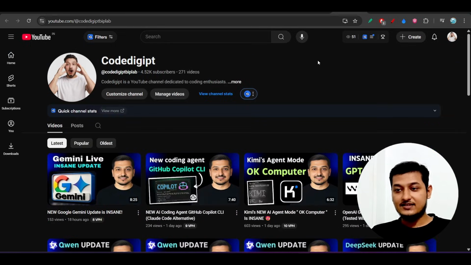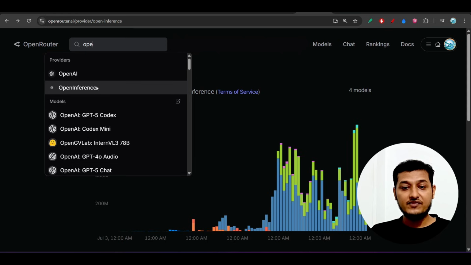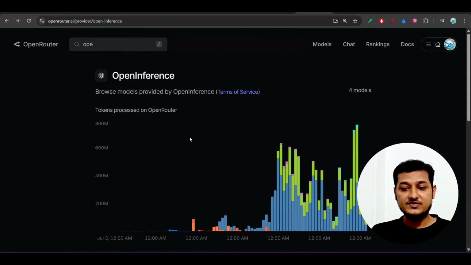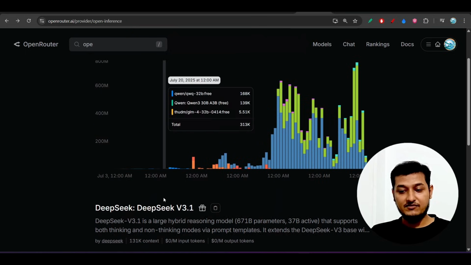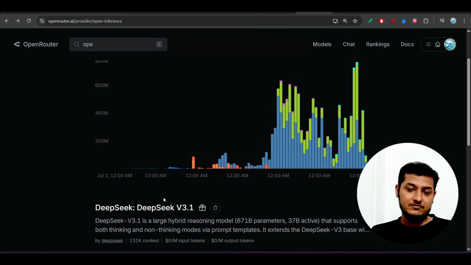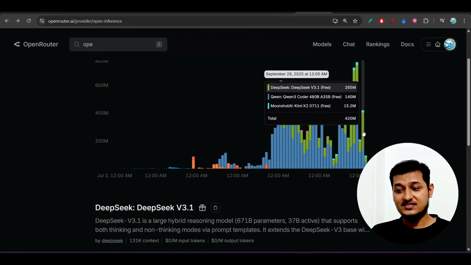Another thing: if you go to OpenRouter and search for OpenInference, you will get the OpenInference page, and here you see the models they are currently giving access to. I think later they will add more models, and here you see that many people are accessing these models.